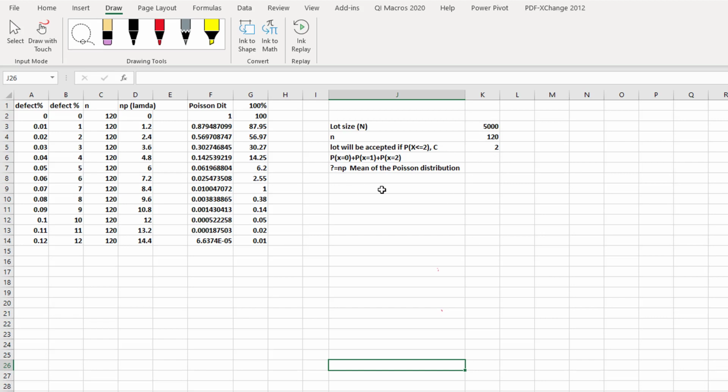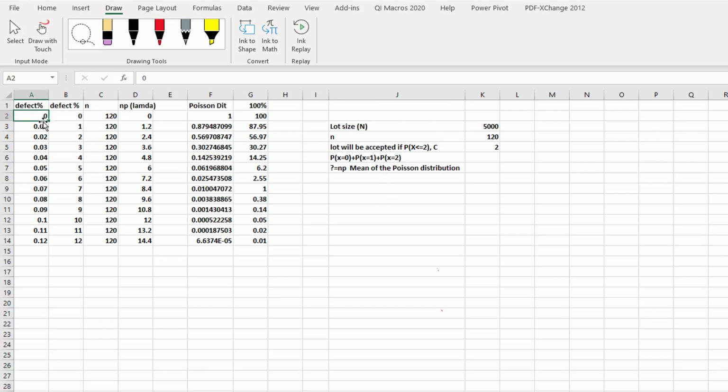For this criterion, because n is very large, as I already mentioned, you use the Poisson distribution when the sample size is large. In my other lecture, I discussed when you can use binomial and when you can use Poisson. So in this problem we want to construct a Poisson distribution.